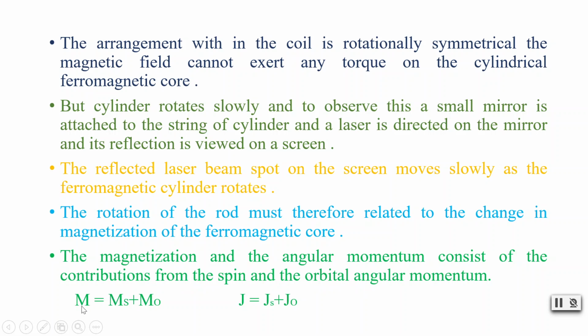But for now, we will mention that the magnetization contribution is from Ms, that is spin, and Mo, that is orbital. And similarly, here J represents angular momentum, and this has both spin and orbital motion.